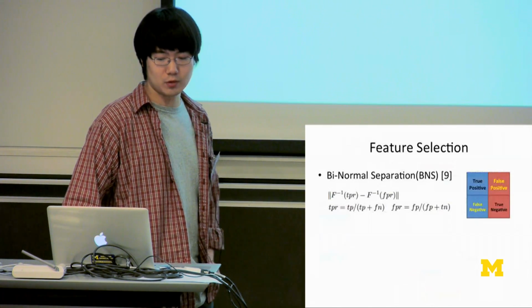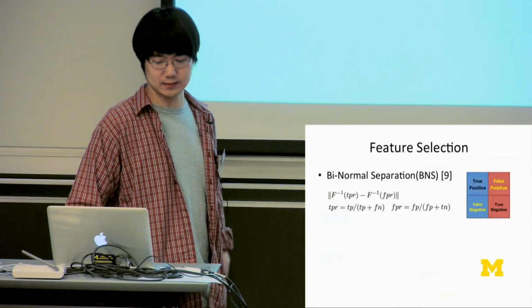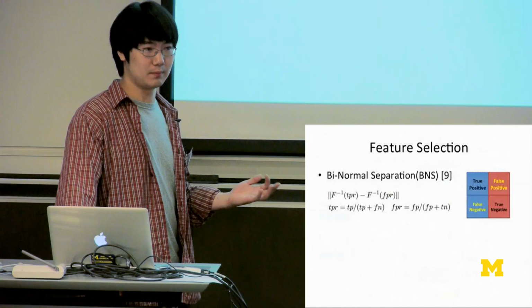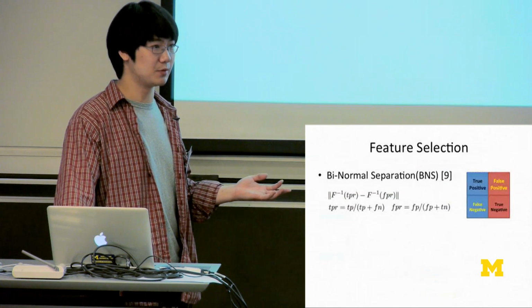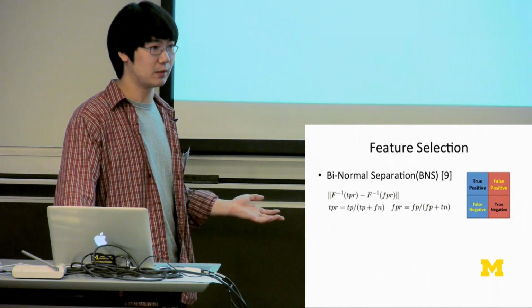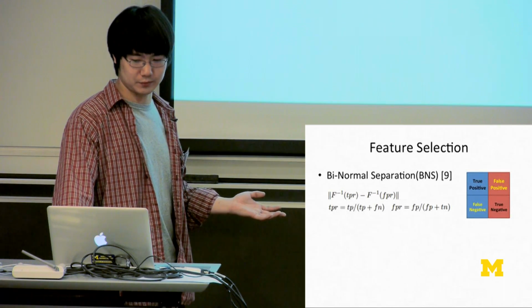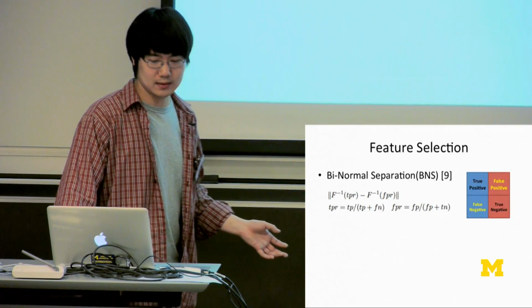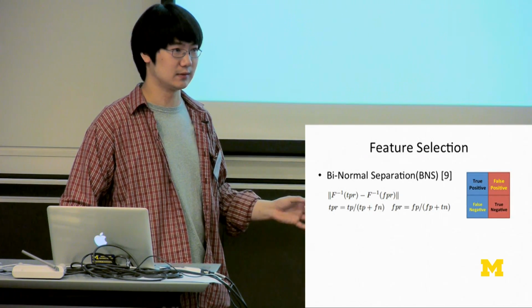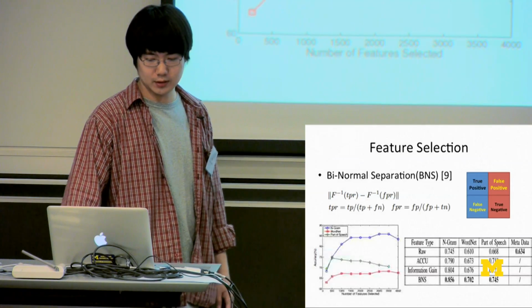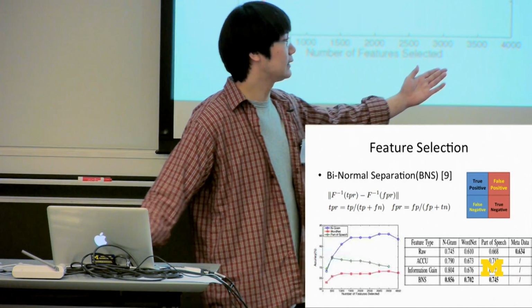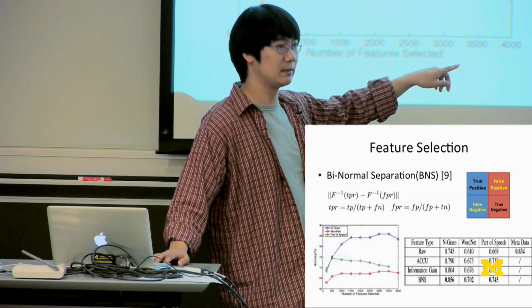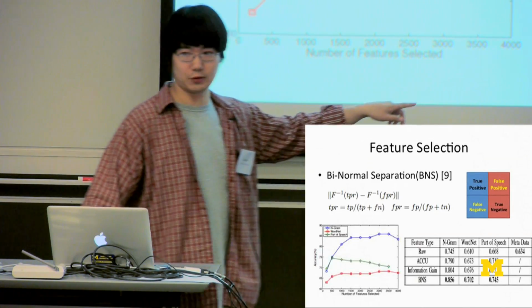We see that binormal separation is a really good approach for feature selection in our task. The intuition is to obtain two scores: the true positive rate, that is the true positive examples among all the examples containing the feature, and the false positive rate, that is the false positive examples among all the examples that do not contain the feature. The method tries to maximize this difference to select the features that have the best score. Here show the results. In this table, we can see that after feature selection, we improve the binary classification accuracy to about 0.856, which is already very high.